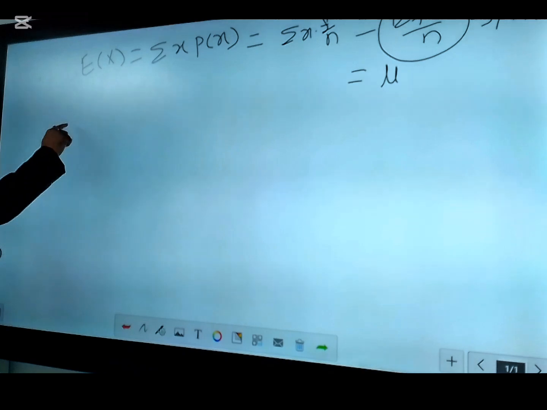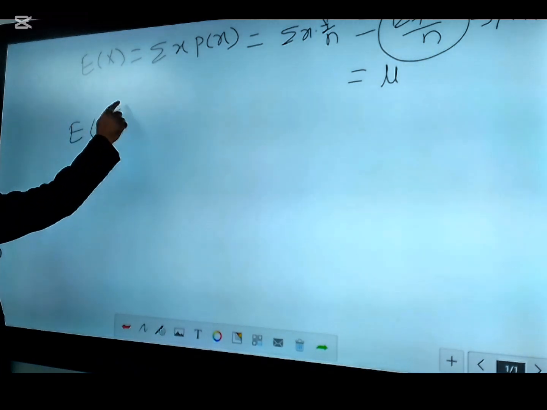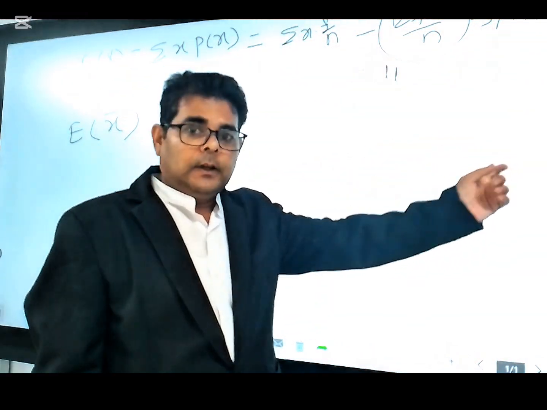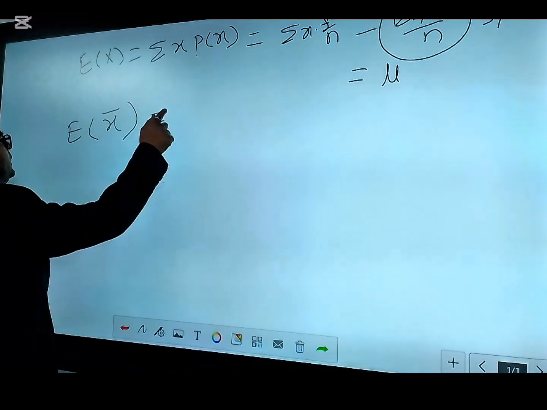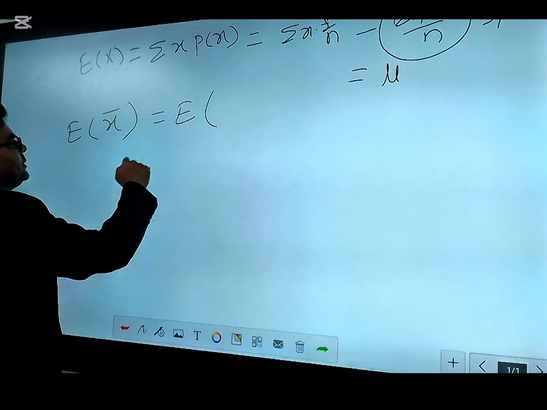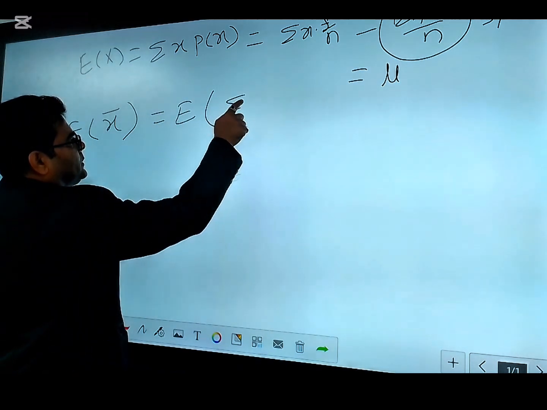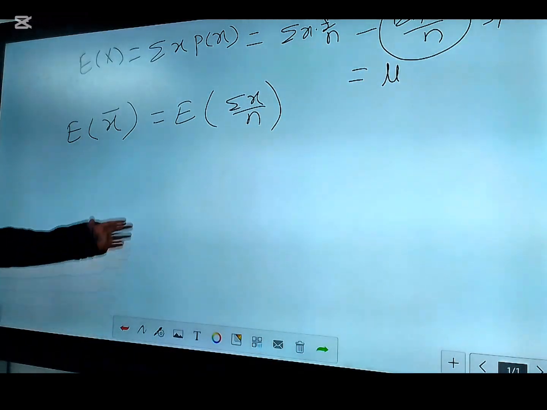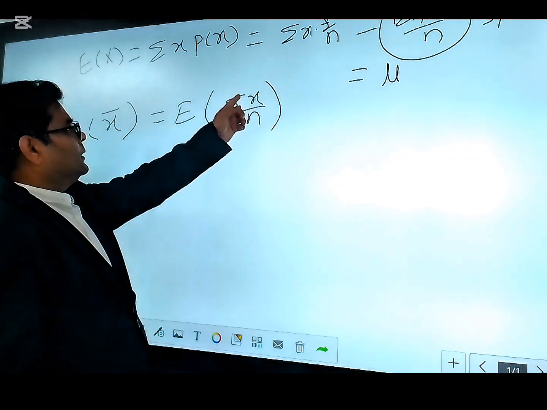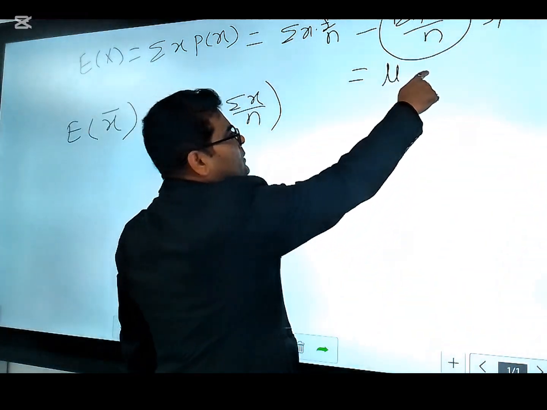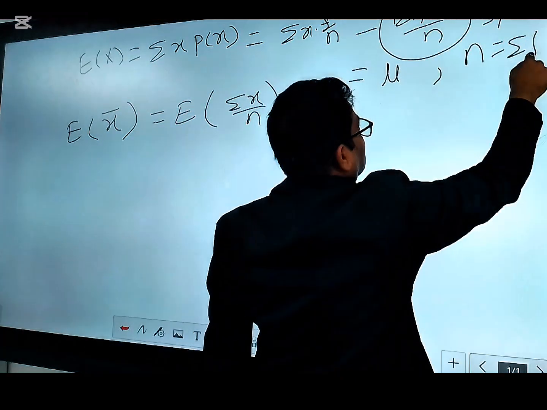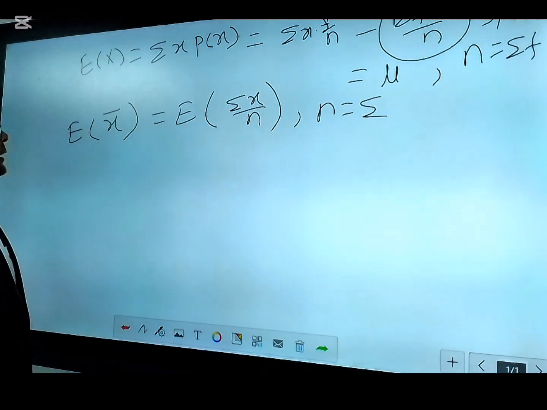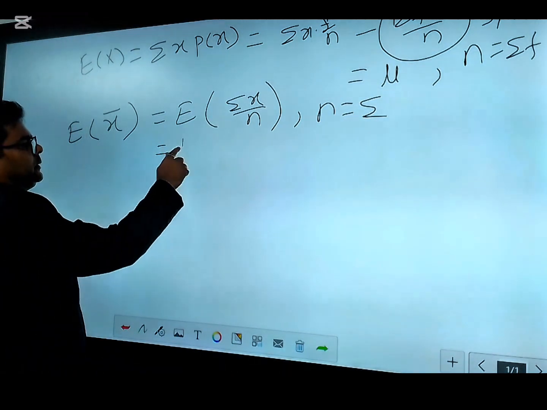And similarly, if you take the x bar, the sample mean, whether or not the sample mean is the estimator of the population mean mu. So in this case, the expectation of x bar means you can write summation of x by n, or for a discrete series you can also write x bar equals summation fx by n. So in this case, the value of n is the total of frequency, but here in this case the value of n will be only the summation. So now as this is a constant term, it will be taken out.